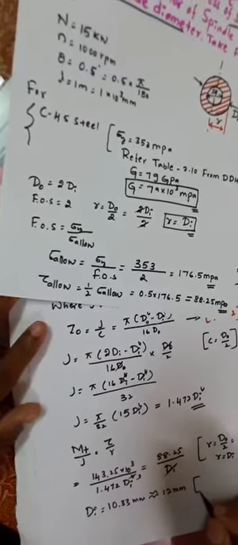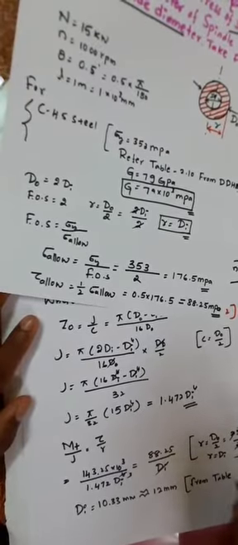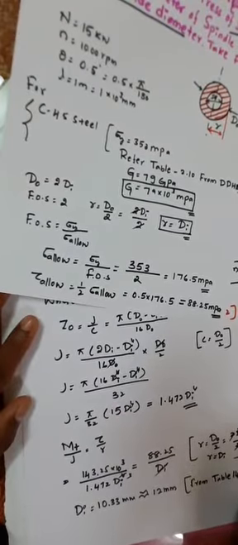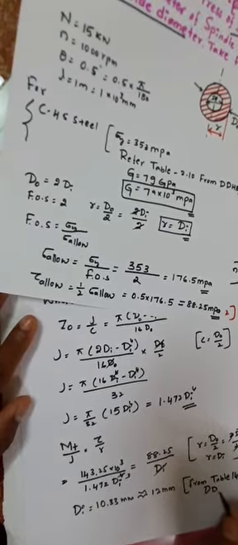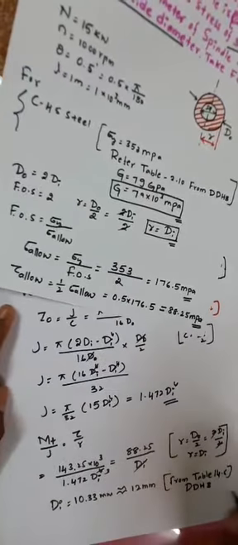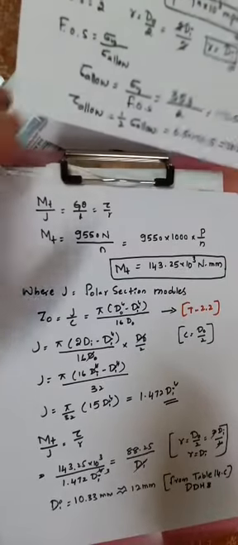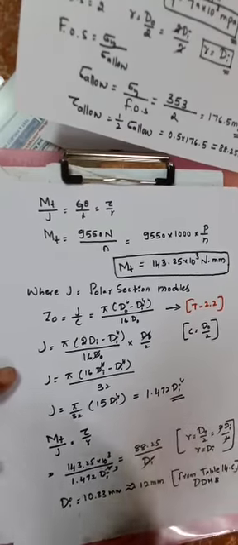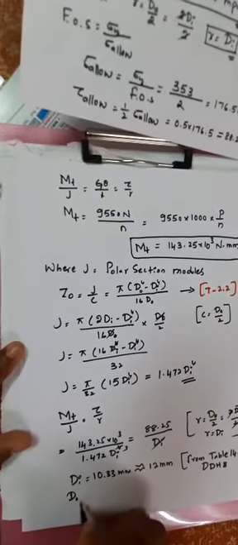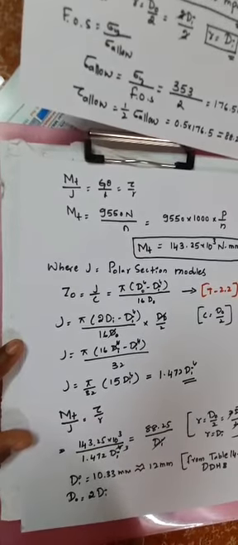From table 14.6 of the design data handbook, we need to refer to table 14.6 from the design data handbook. This is the diameter. And here we know that d naught is equal to 2 times di.